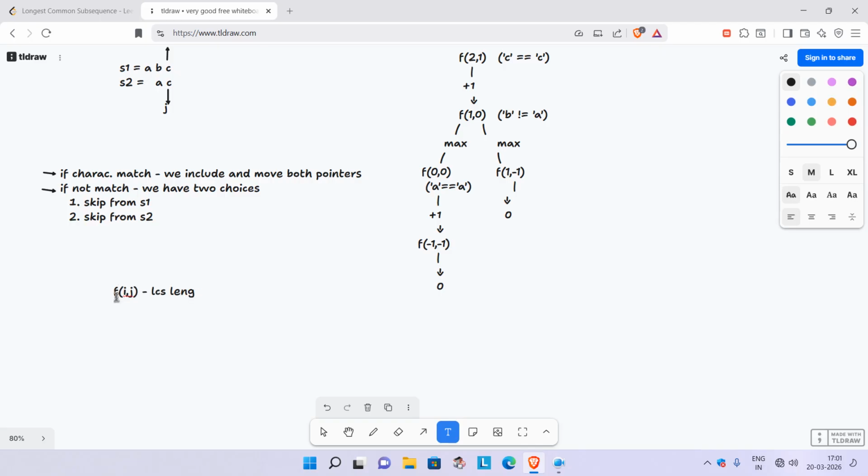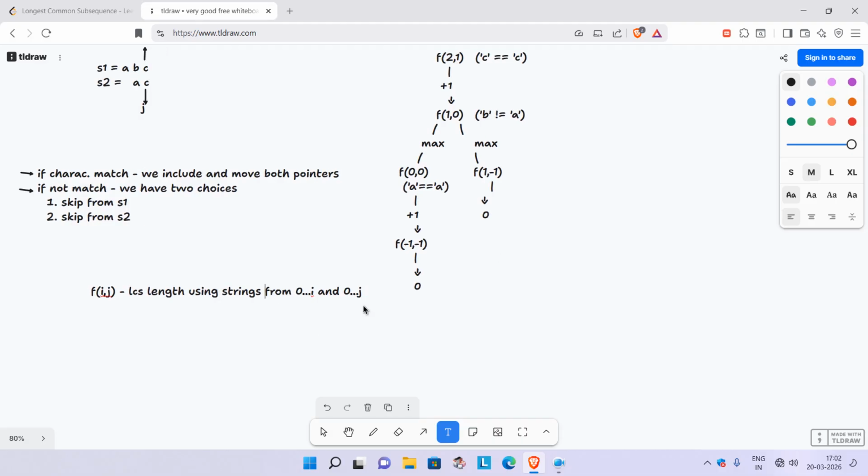I can say this is the LCS length using strings from 0 to i and 0 to j. So this is the definition of f of i, j: the LCS length using strings from 0 to i and 0 to j.